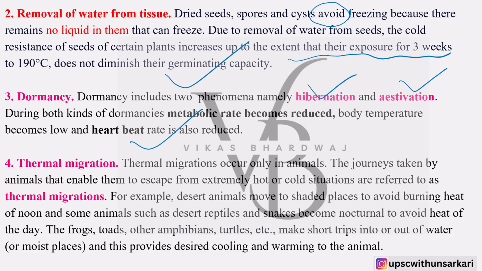Thermal migration is very important. Thermal migration refers to animals looking to escape from extremely hot and cold situations. Desert animals will look for such places where they can escape, and they can become nocturnal to avoid the heat of the day. Similarly, frogs, toads, and other amphibians make short trips out of water, and this provides them the desired cooling and warming.